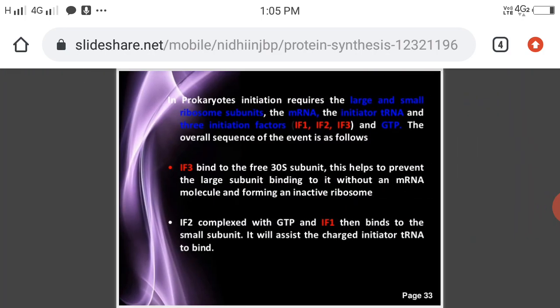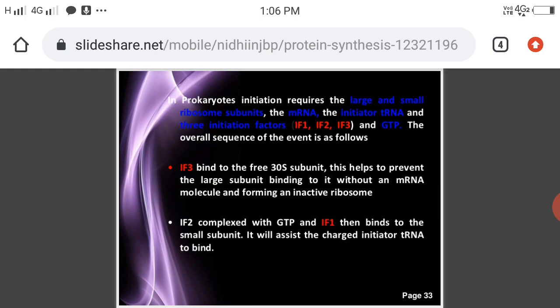Next, a small difference is there between the prokaryotes and eukaryotes. First see this slide, prokaryotes initiation. Why? Because now we are studying the microorganisms, those are the prokaryotes. So I am explaining prokaryotic protein synthesis, but there is a small difference between prokaryotic and eukaryotic protein synthesis.